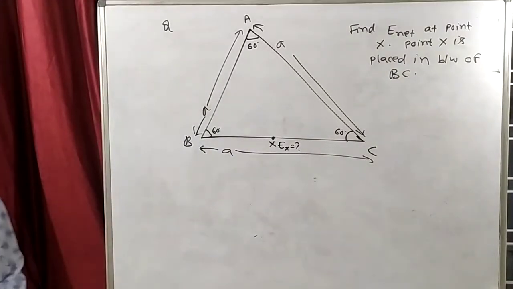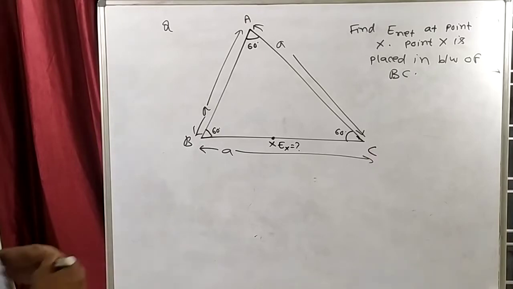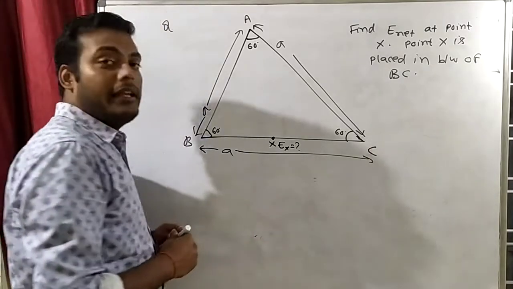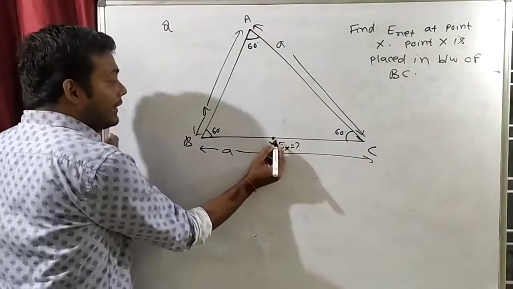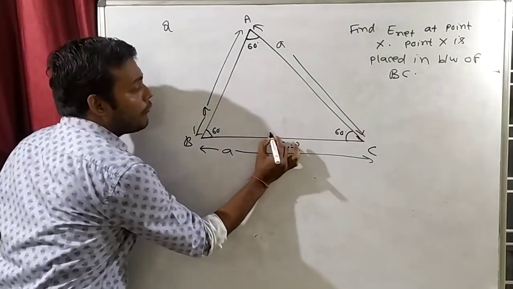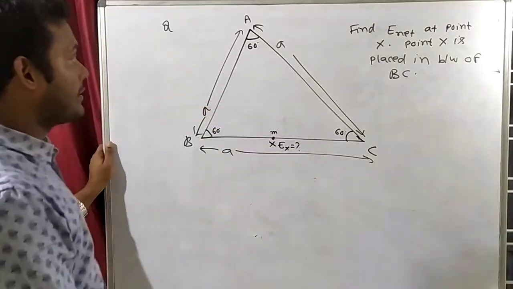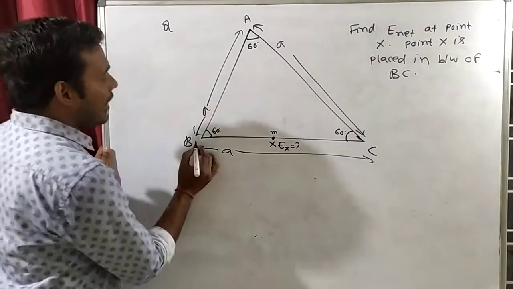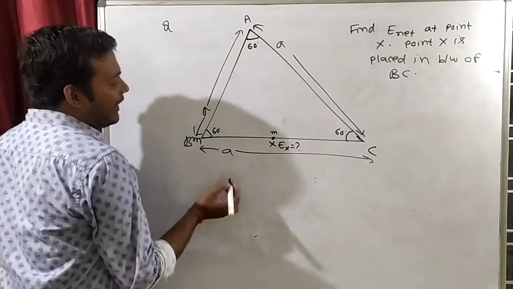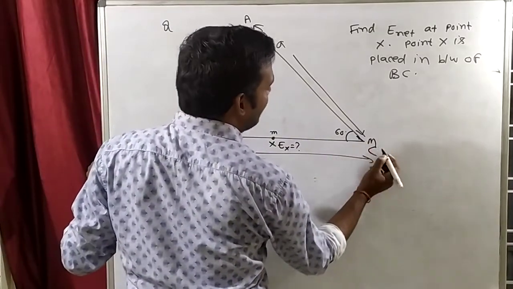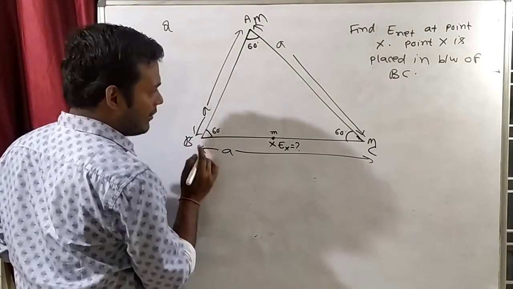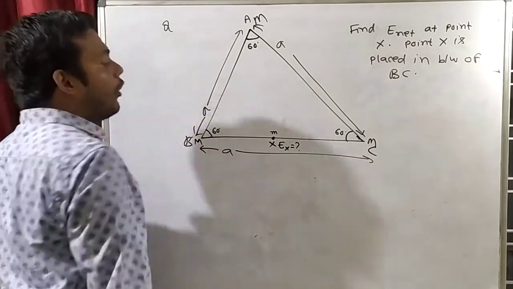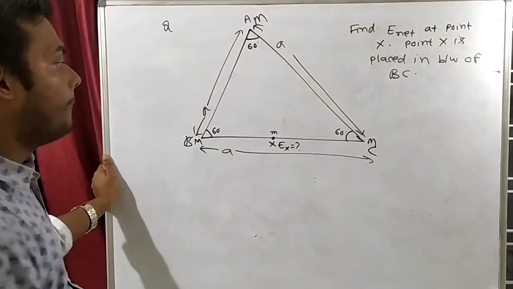Can we find? See what will be electric field at X. Try to understand it carefully. At this point, we have to find electric field. So what I will do? I will place a test mass. Sorry, I forgot. On each vertex there is a mass M. Let's say capital M mass is there. So on each vertex there is a mass M.